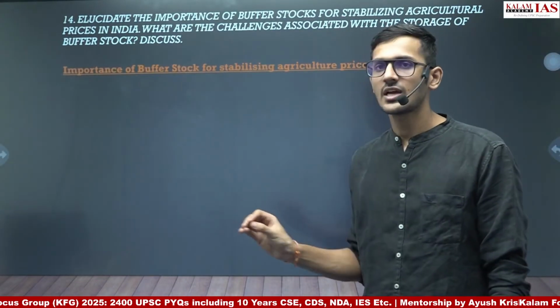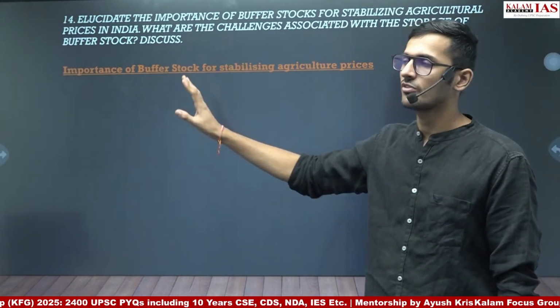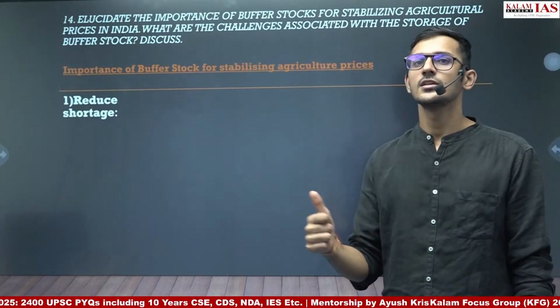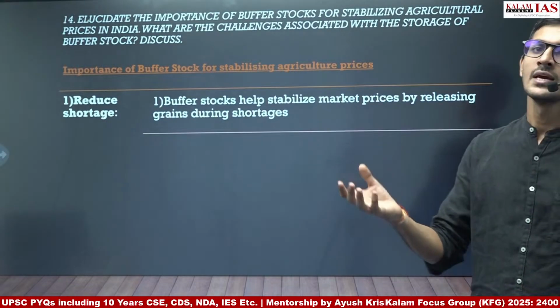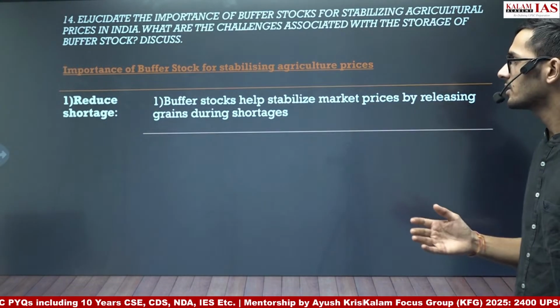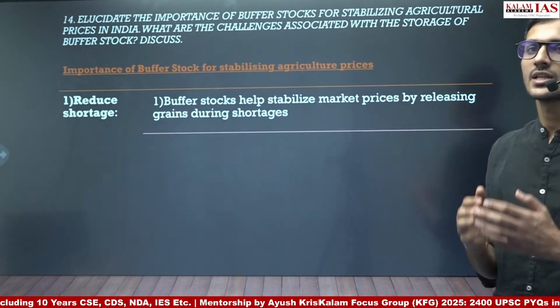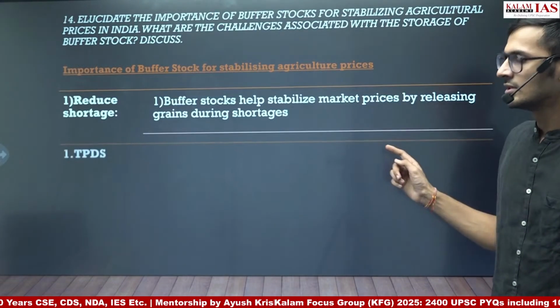Then we will go to the demand of the question. So demand of the question is importance of buffer stocks for stabilizing agriculture prices. The first is it reduces shortage. So what the buffer stock does is it reduces shortage; during the time of shortage, the buffer stock is released whenever there is shortage in the market. So as a result, the supply side is taken care of.